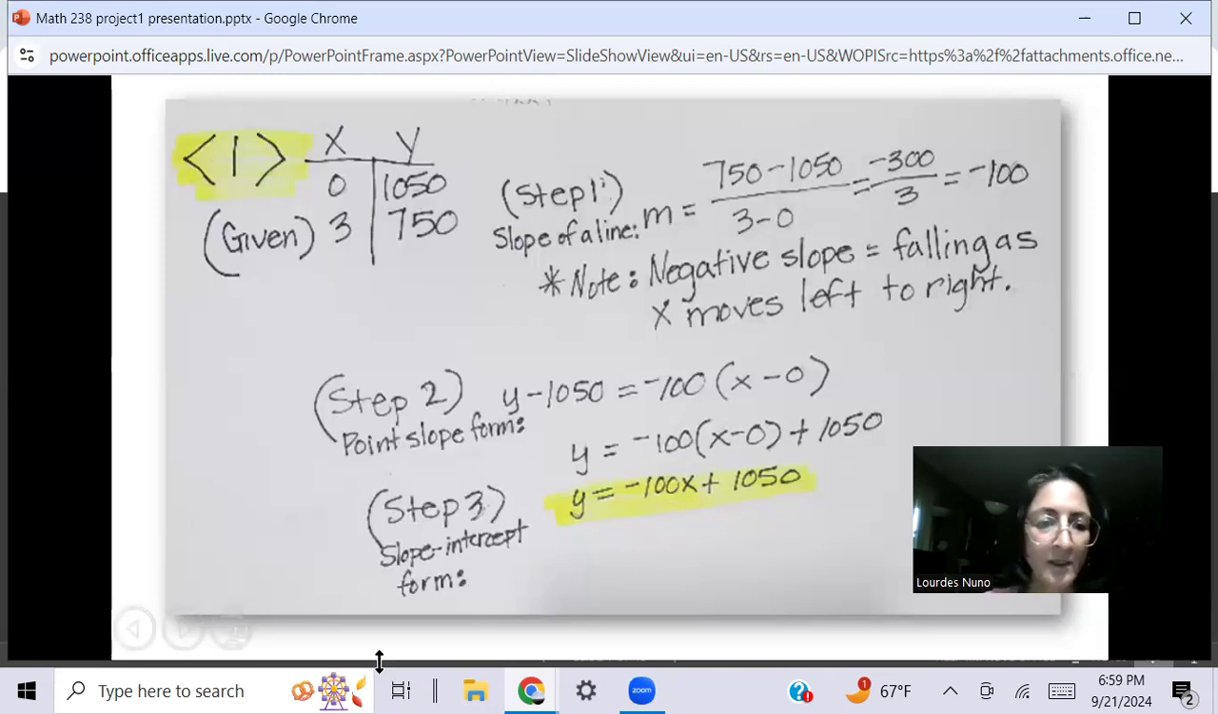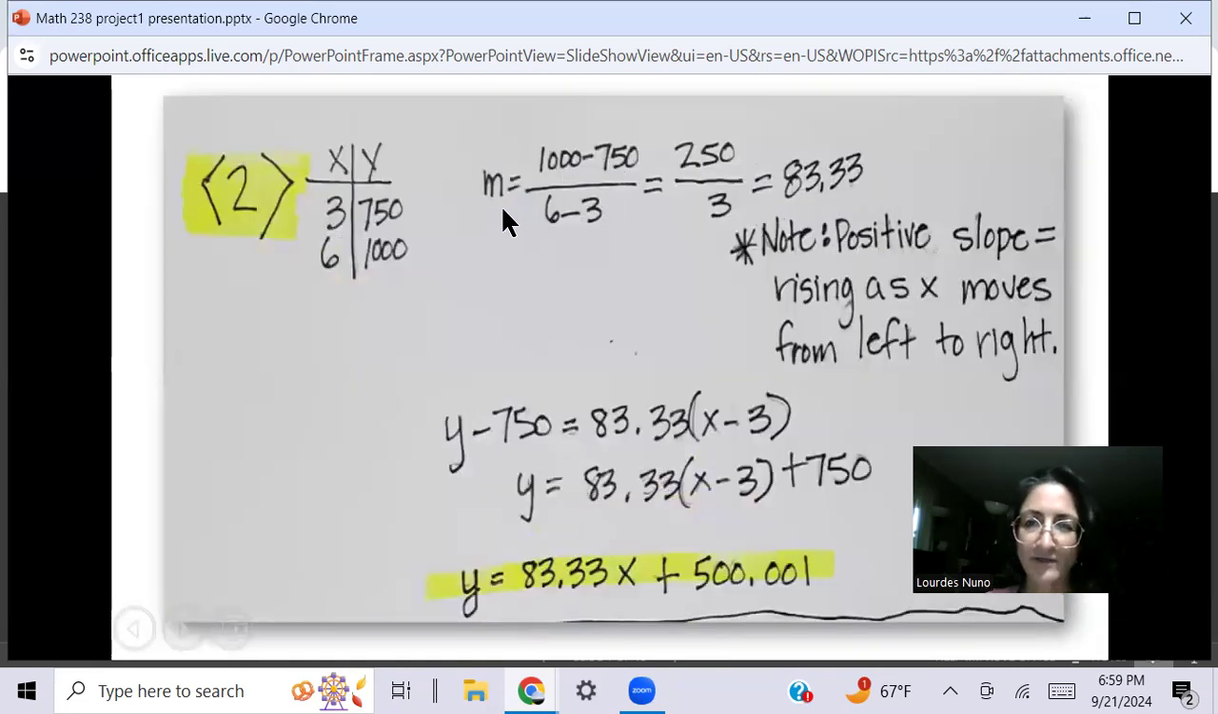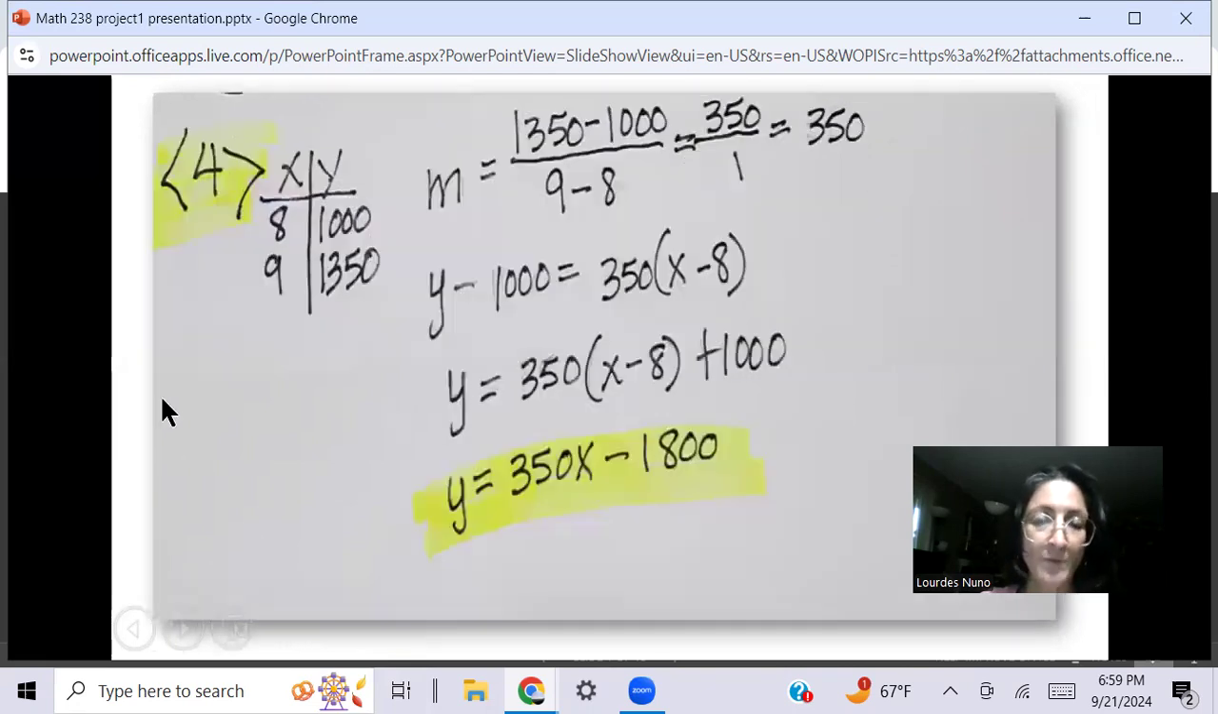So this is piece 1, and I did the same thing for piece 2, which is finding the slope. Oh, and for this one, please note that this is a positive slope. See, it's a positive number, so it's rising as x moves left to right. So it's rising instead of going downwards. I did the same thing here and ended up with this calculation, which is going to go into our piecewise function. Next screen is our piece number 4. I did the same thing, same kind of calculations, and this is what's going to go into our piecewise function.